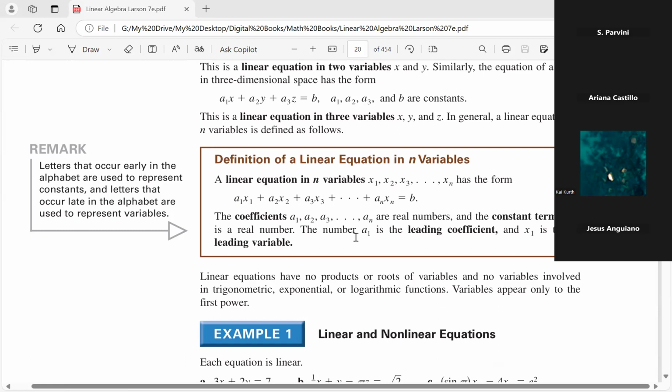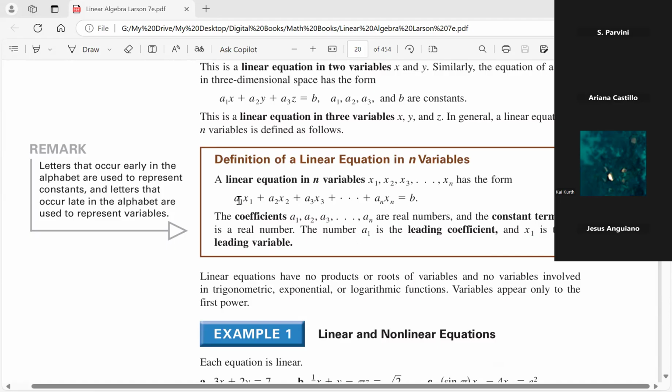It could be anything. All the a's are real numbers, so that means some of those, not all of them, could be 0. So I could have a sub 1 be 0, and a sub 2, a sub 3. All I need is just one coefficient not being 0, and there you have it.